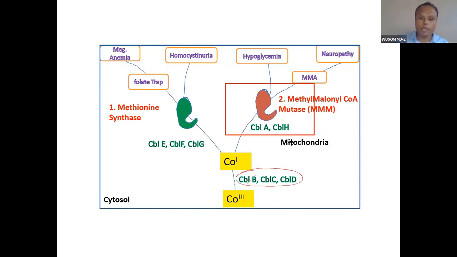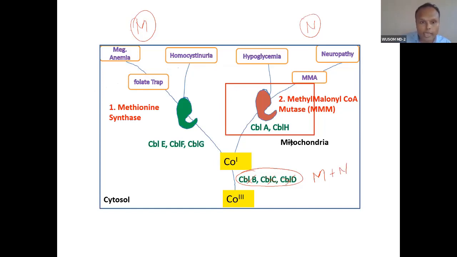If there is a problem in B, C or D, there will be a rise in homocysteine. I told you, this is the M category, this is the N category. So the M category will rise, that is megaloblastic anemia plus homocysteine will rise. And the N category also, both M plus N will happen here.